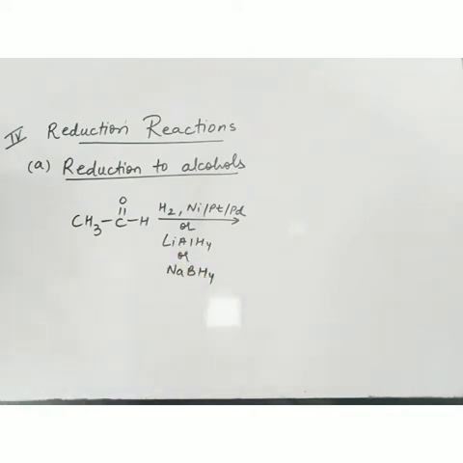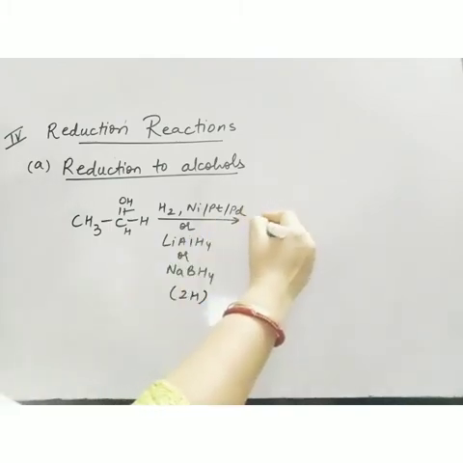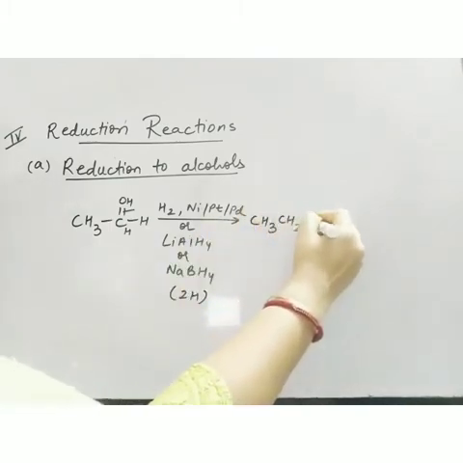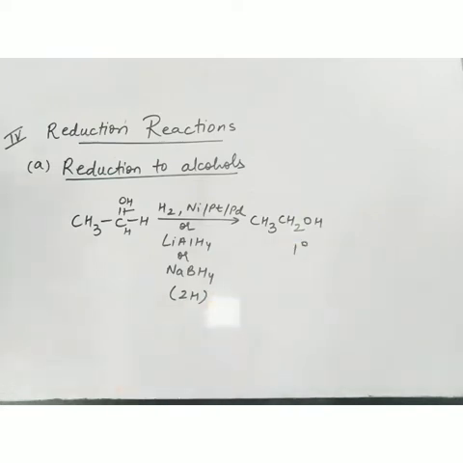All these are reducing agents and they will provide hydrogen atoms, and this bond will break. Only 2 hydrogen atoms are required here, and I will get this product. This is primary alcohol. So aldehydes change to primary alcohols.